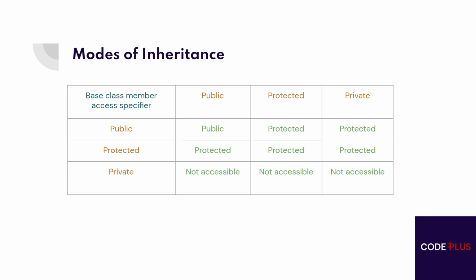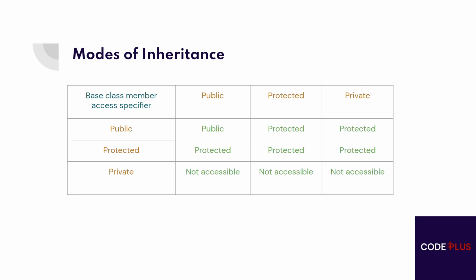If we derive a subclass from a protected base class, then both public member and protected members of the base class will become protected in derived class. If we derive a subclass from a private base class, then both public member and protected members of the base class will become private in derived class.